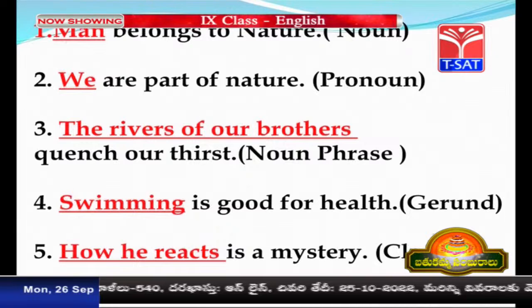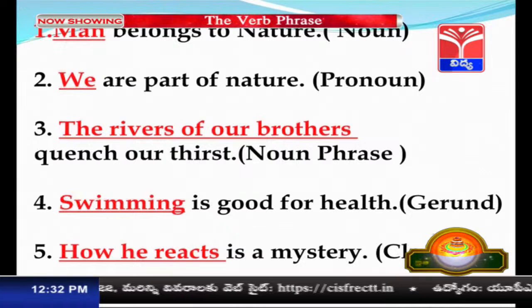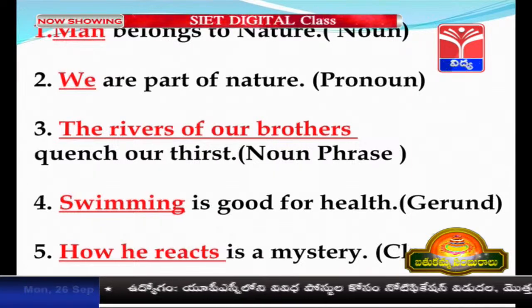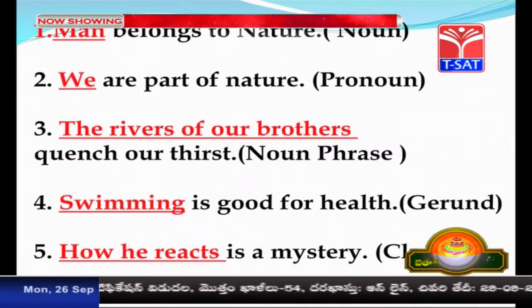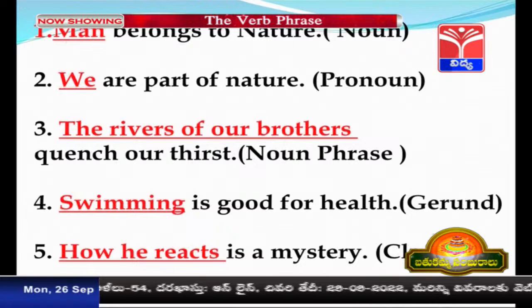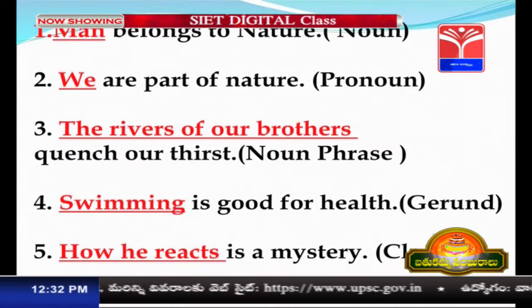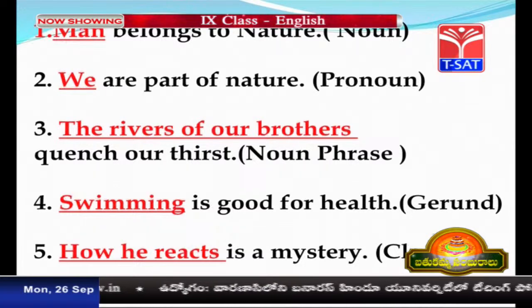In the third sentence, the rivers of our brothers quench our thirst, in which the noun phrase, the rivers of our brothers, functions as the subject. In the fourth sentence, swimming is good for health, in which the gerund swimming functions as the subject.